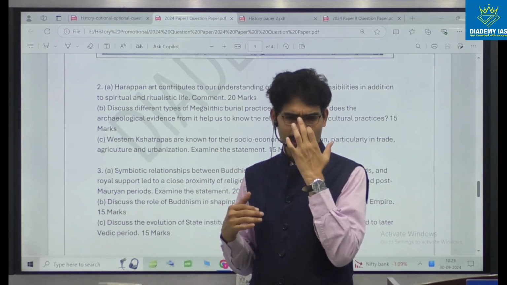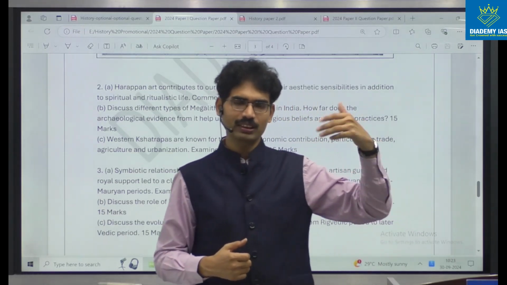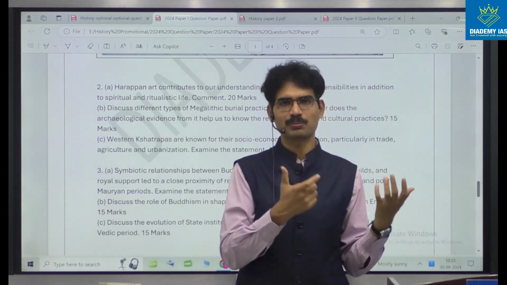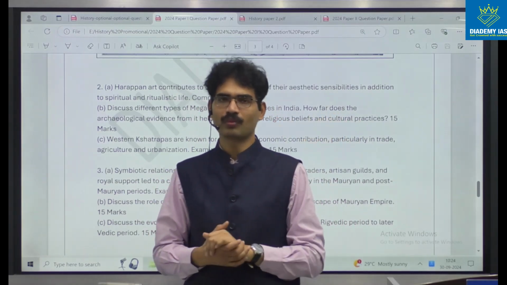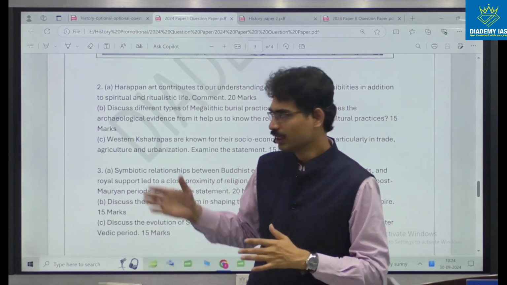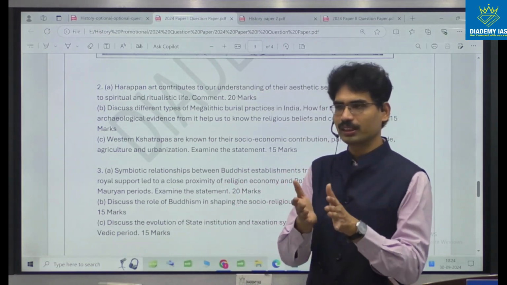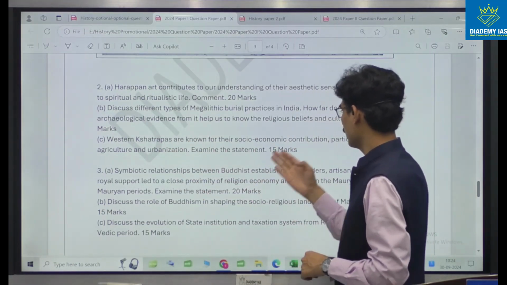So here the concept is religion. While we are discussing different frameworks for ancient history, each and every chapter falls under economy, society, religion, political administration and so on. Here the questions are about the religious angle, in Harappa and also in megalithic. Western Kshatrapas are known for their socio-economic contribution.